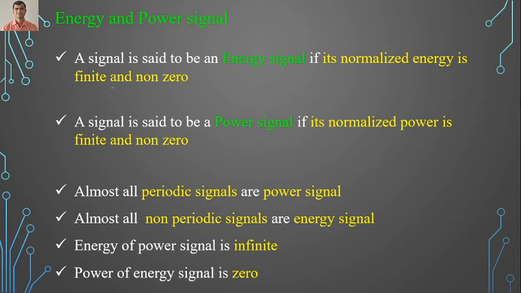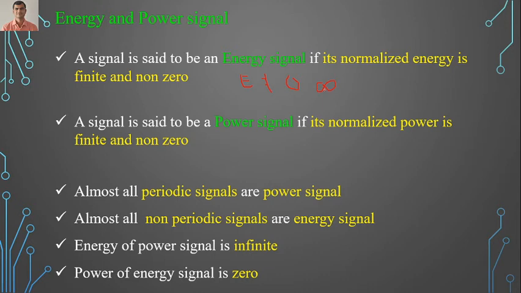That means the energy of the given signal should not be 0 and should not be infinity; it is in between, finite and non-zero.